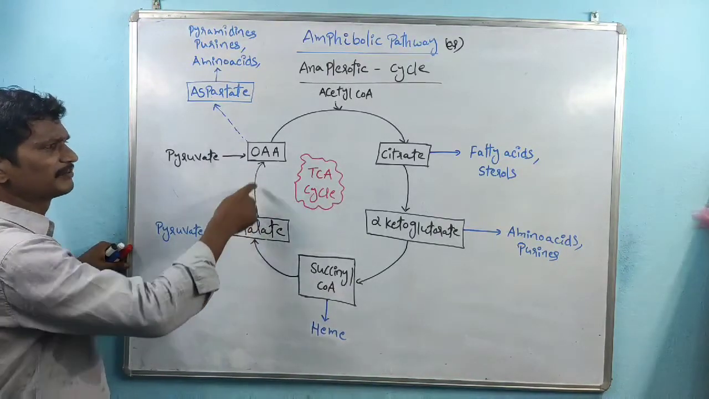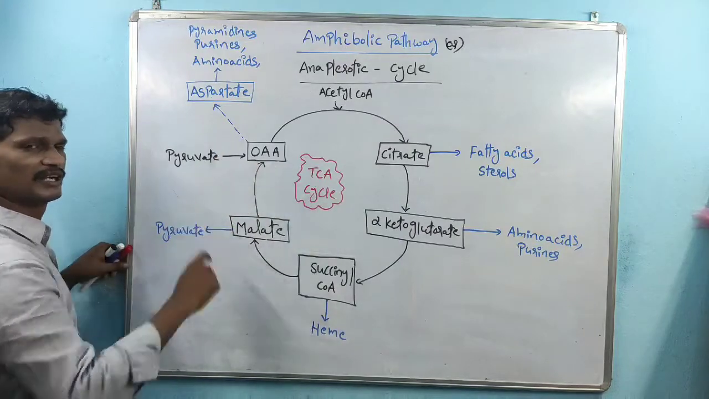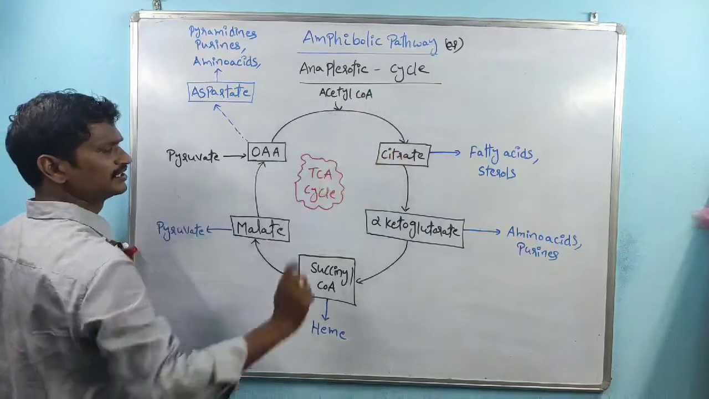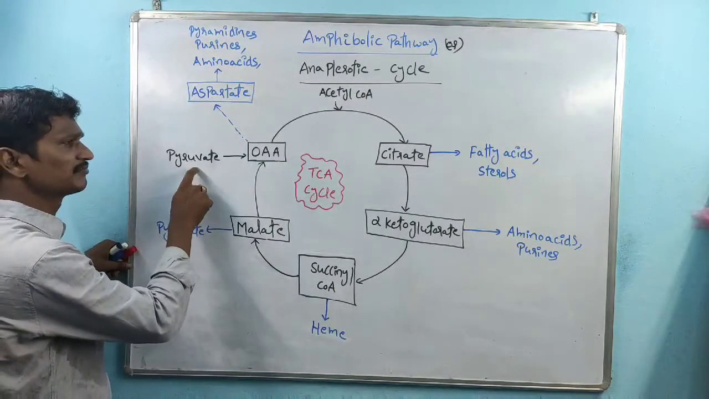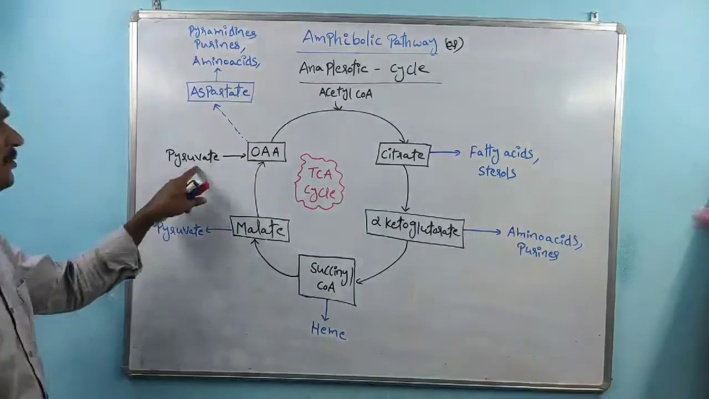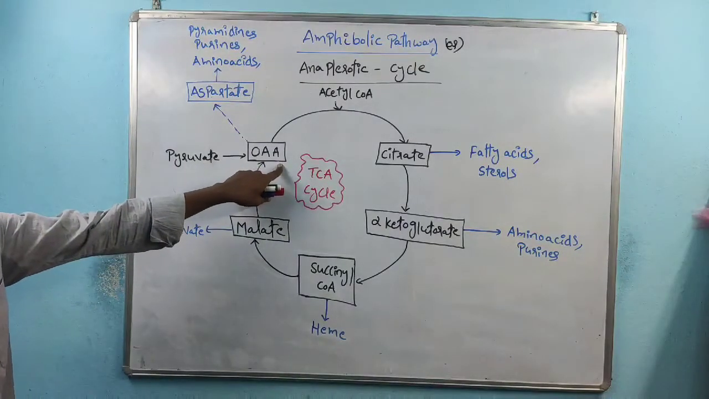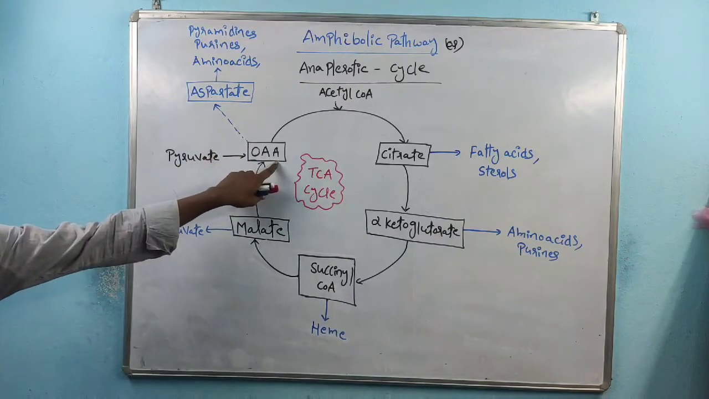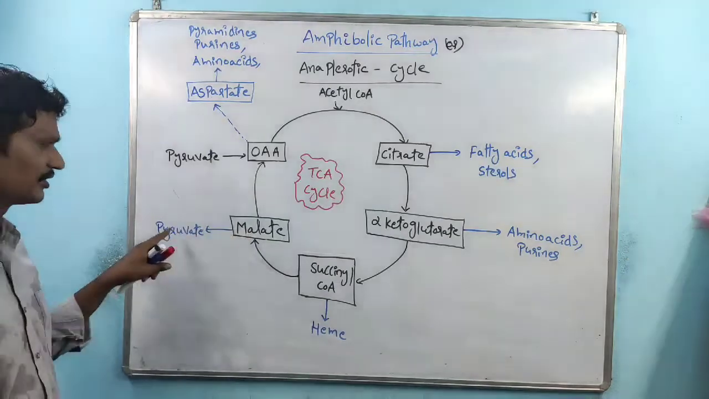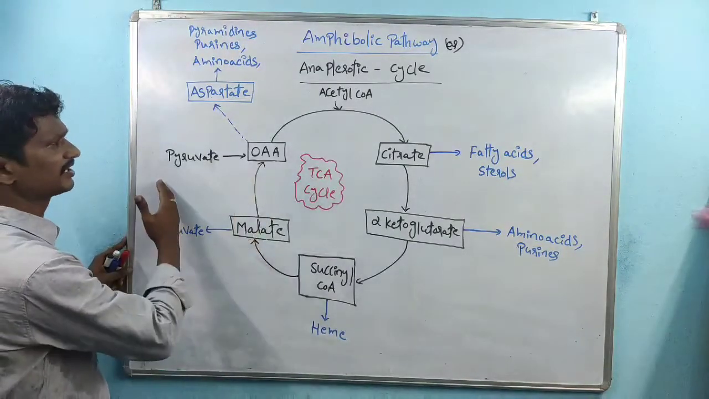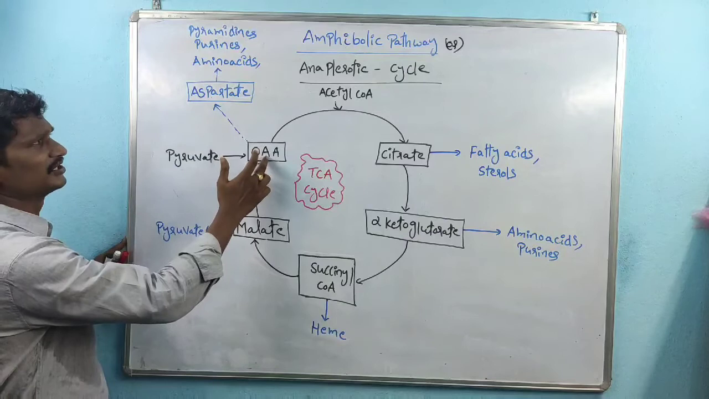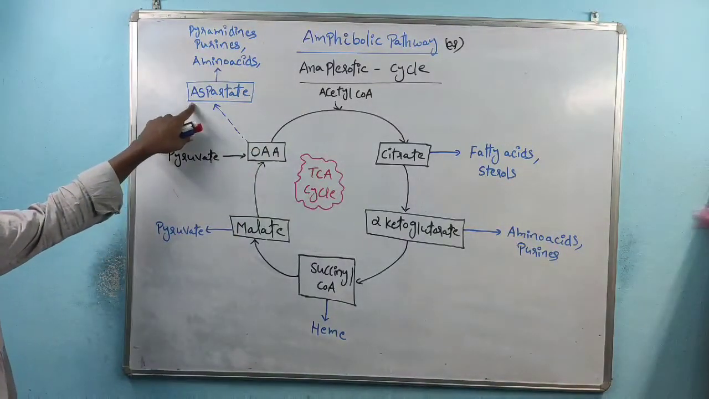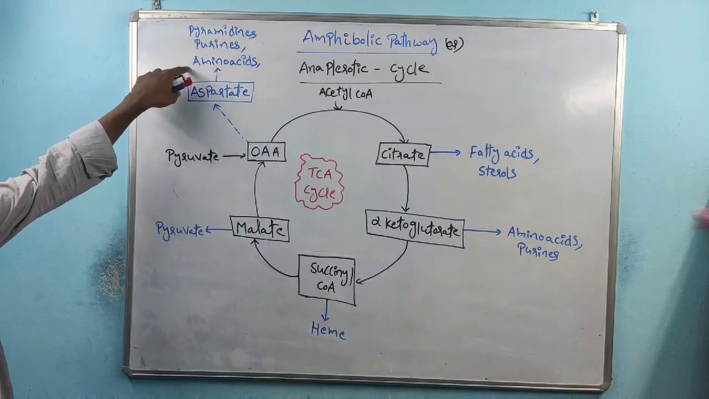See, in general cases, malate is converted into oxaloacetate. We know oxaloacetate again condenses with acetyl CoA for citrate production. Remember, sometimes pyruvate is converted into oxaloacetate, right? Here malate is converted into pyruvate, so this is a different pattern, right? See here, oxaloacetate is involved in aspartate production. Aspartate is involved in amino acid production.